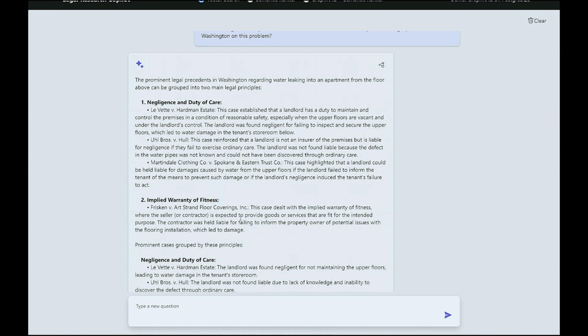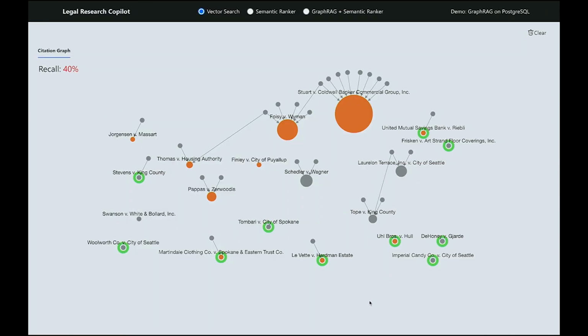It actually struggles to find even relevant references into the underlying data. So what happens? We can use this graph representation, graph view, to debug why this response is wrong. This is a graph representation of our legal data that was retrieved by the vector search. It represents a graph, but the vector search is unaware of graph relationships. It only knows about the text.